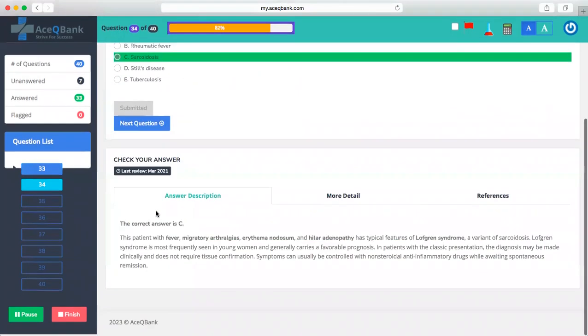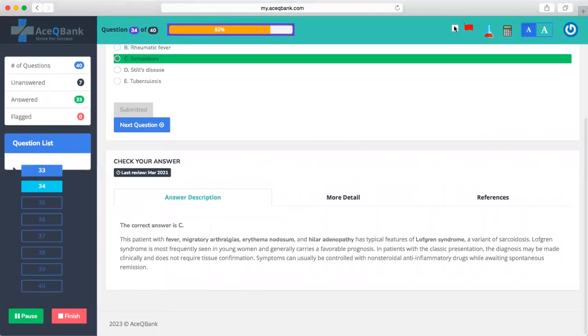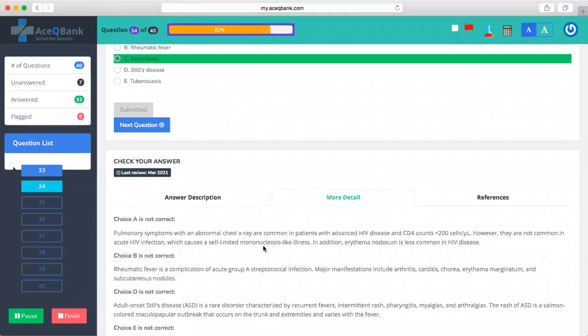The answer is sarcoidosis. The fever, migratory arthralgia, erythema nodosum, hilar adenopathy, and the Löfgren syndrome, which is a variant of sarcoidosis. Löfgren syndrome is common in the young and generally has a favorable prognosis. With this clinical presentation, the diagnosis may be made clinically and does not require tissue confirmation. It is controlled with NSAIDs while awaiting spontaneous remission.